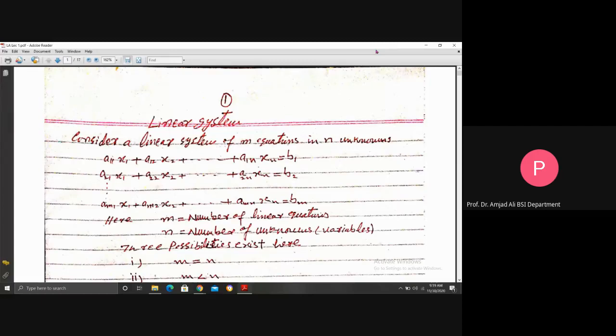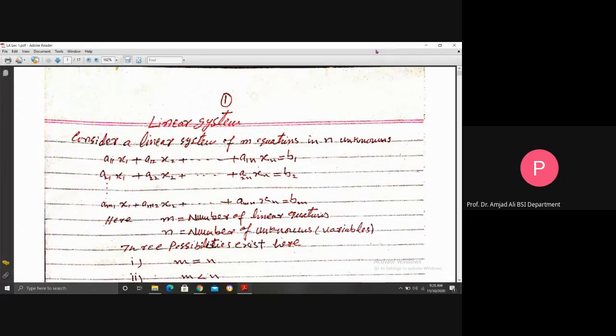Consider a linear system of m equations in n unknowns, as mentioned here: a11x1 + a12x2 + and so on up to a1nxn = b1. The second equation is a21x1 + a22x2 + and so on up to a2nxn = b2.